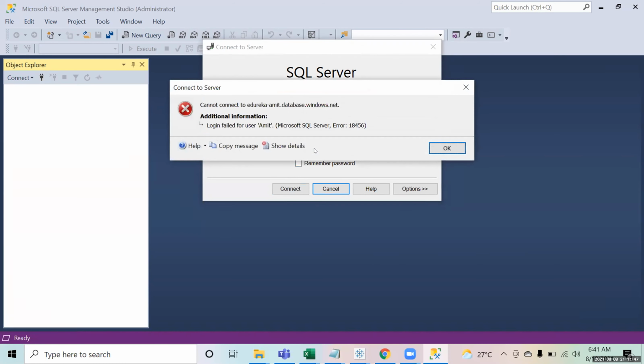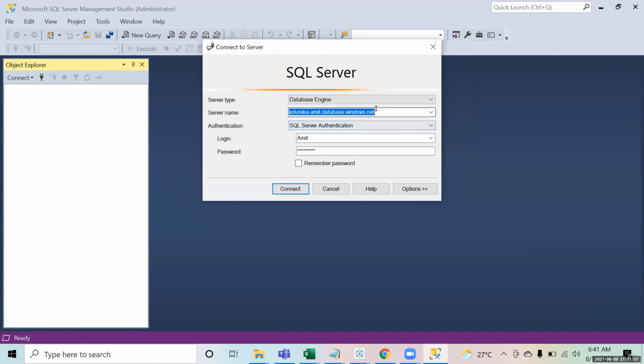Because my subscription has expired, that's the only thing. Otherwise, everything remains the same. The database will come up, tables will come up, and then you can start consuming that data.